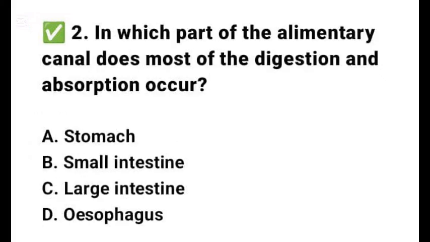Question 2 says, in which part of the alimentary canal does most of the digestion and absorption occur? A. Stomach. B. Small intestine. C. Large intestine. And D. Esophagus. The correct answer there is option B.